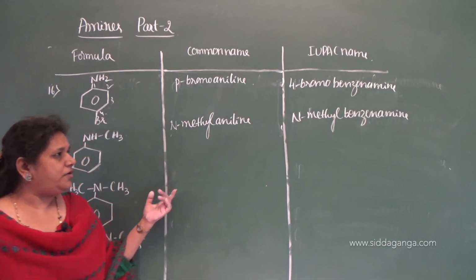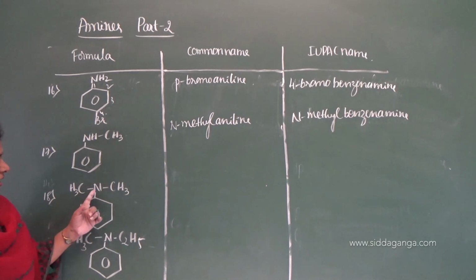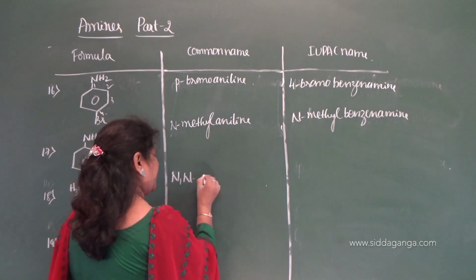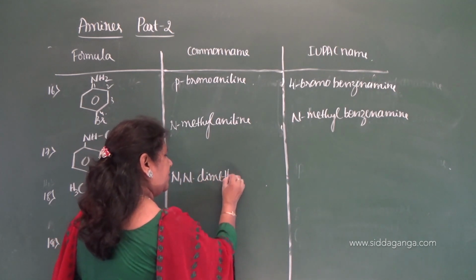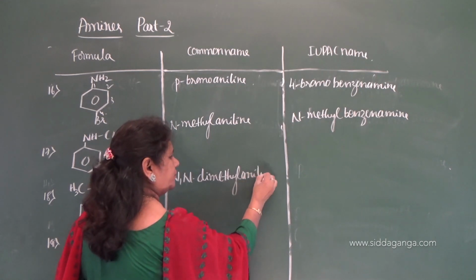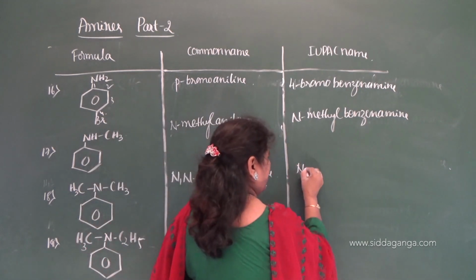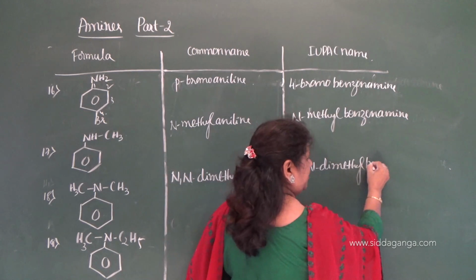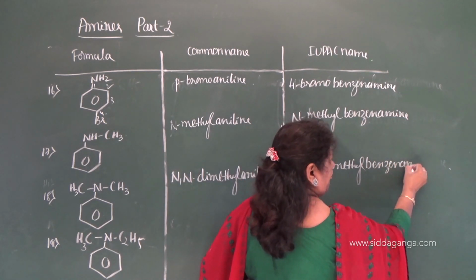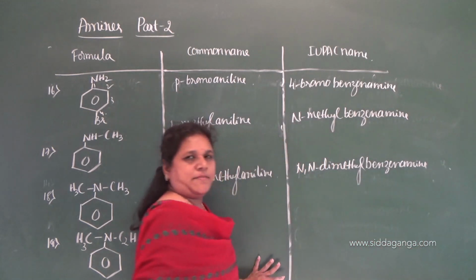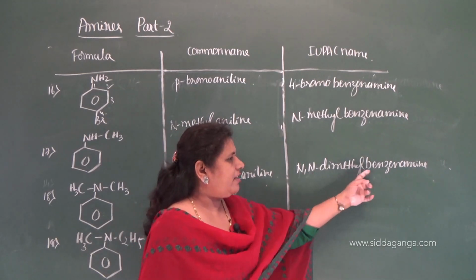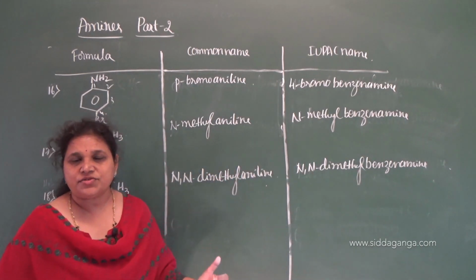Okay. Now, so move on to this one, tertiary amine, that is 2 methyl groups are attached. Instead of writing N-methyl, N-methyl, you can write it as N, N dimethyl aniline. And here also N, N dimethyl. In place of aniline you have to write benzenamine. N, N dimethyl aniline. In place of aniline you have to write N, N dimethyl benzenamine. This is tertiary aromatic amine.